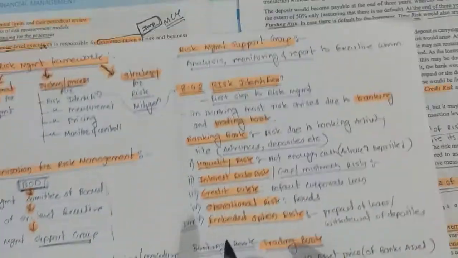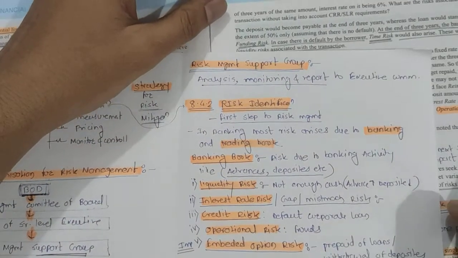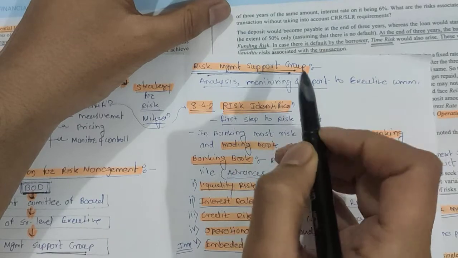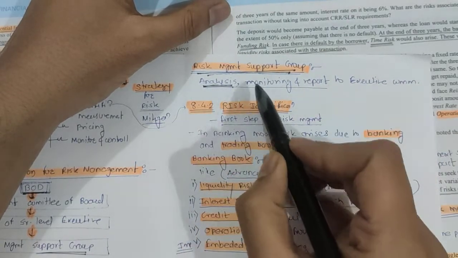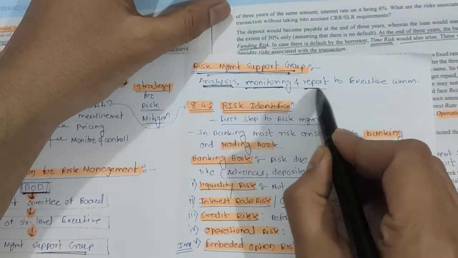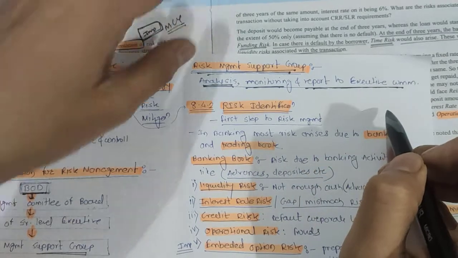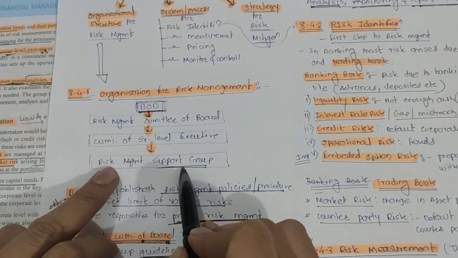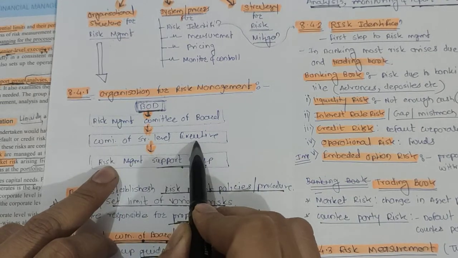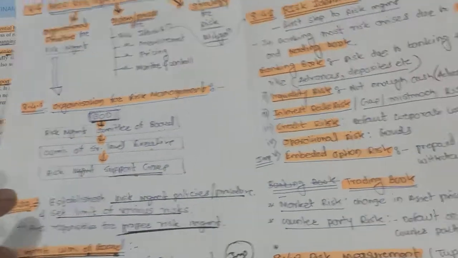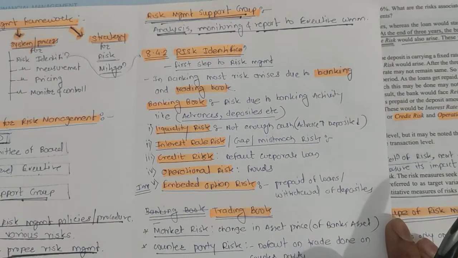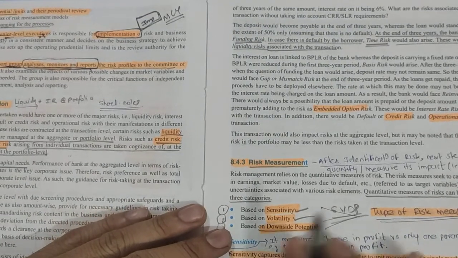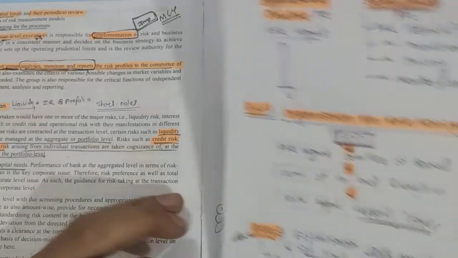Okay friends, next we have already seen the risk management support group. What does the risk management support group do? They analyze the process, monitor the process and also report to the executive committee. Why do they report to the executive committee? See here in the diagram itself, the support group will report to the senior level executive committee. Okay friends, we have completed that subtopic. Now we have to move to the next, that is risk measurement.